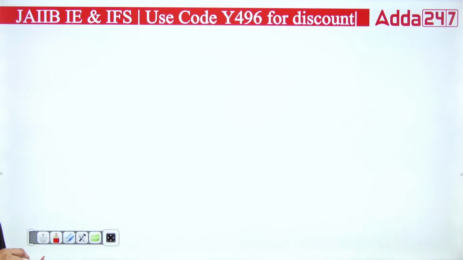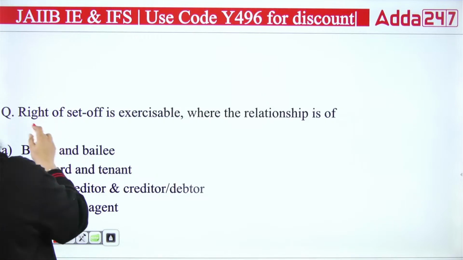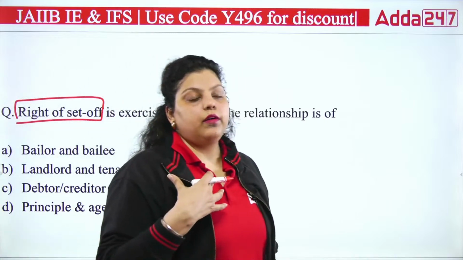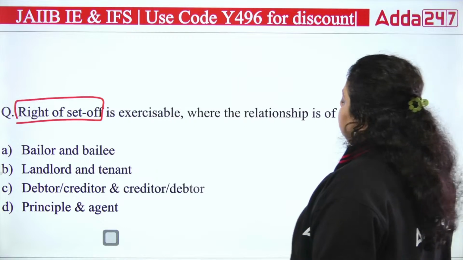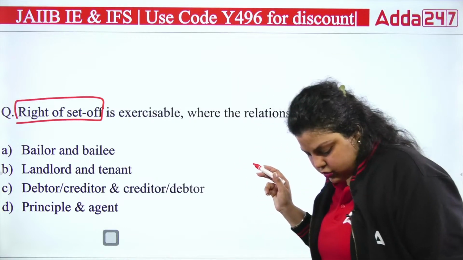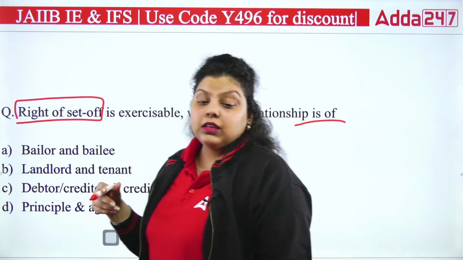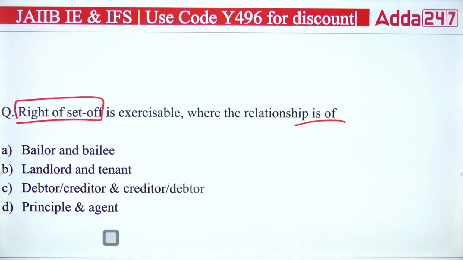Okay, next question. Next we have the right of set off. That's one of the relationships or one of the duties of a bank, right? The right of set off is exercisable where the relationship is of dash. So when a bank can exercise the right of set off, in which kind of relationship can it be performed? In a bailee relationship, in a landlord-tenant relationship, in a debtor-creditor or creditor-debtor relationship, or principal and agent.